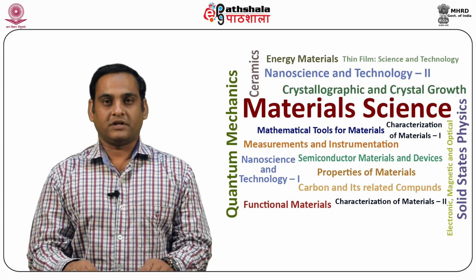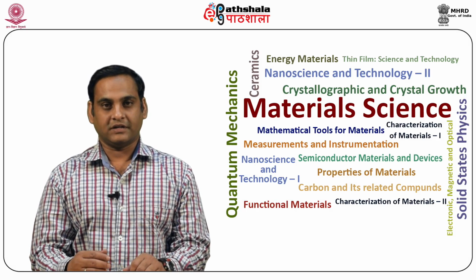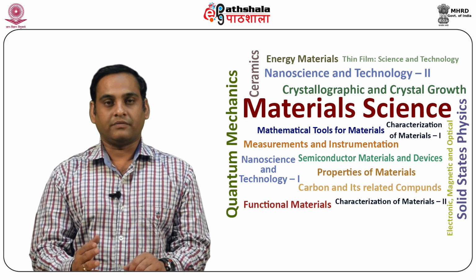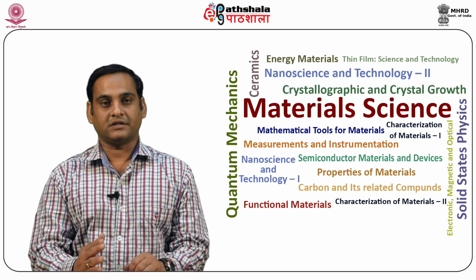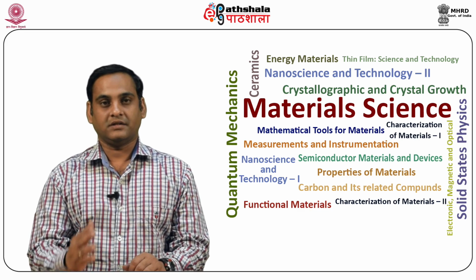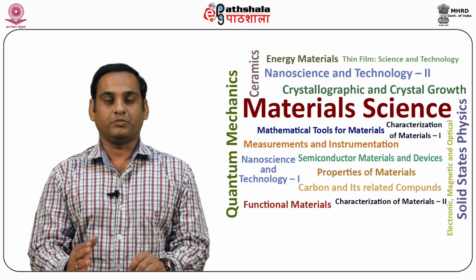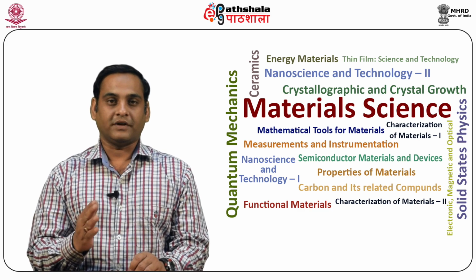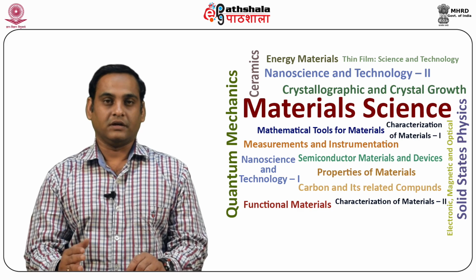Electric flux density and polarization. Due to the polarization of the medium, charges are induced at the surfaces of the dielectric. The charge due to electric polarization at the boundary near the positive plate of the capacitor is negative and vice versa. If Q is the charge on the plate and Q prime is the induced charge on the boundary of the dielectric, then we can write the equation as Q by A is equal to Q by A epsilon R plus Q prime by A, that is Q by A is equal to epsilon 0 into Q divided by A epsilon 0 epsilon R plus another term Q prime by A.